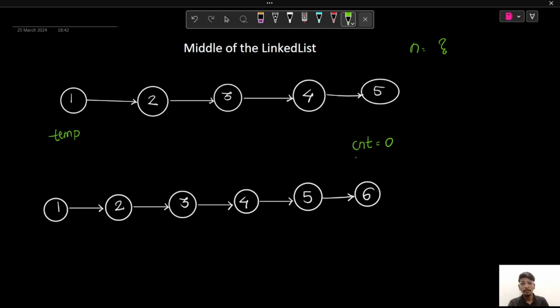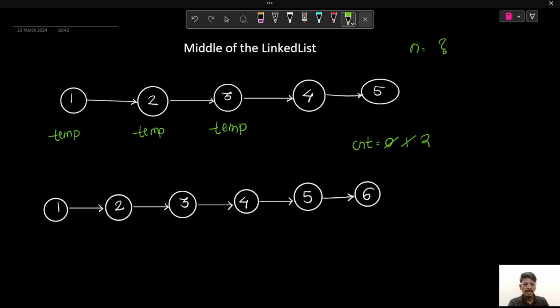So now we'll check if our temp is equal to null or not. In this case, our temp is not equal to null, so we'll increment our count and our count will become 1. And now temp will move to the next node. So our temp is pointing at 2. So we'll check if temp is equal to null or not. In this case it is not null, so we'll increment our count which will be equal to 2 and we'll move our temp to the next node.